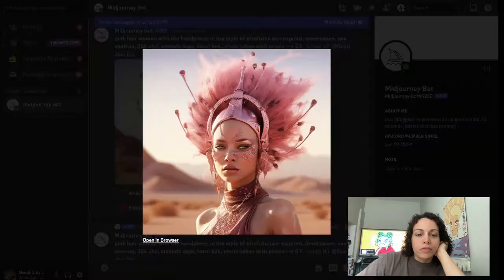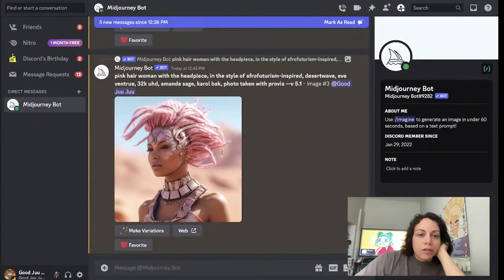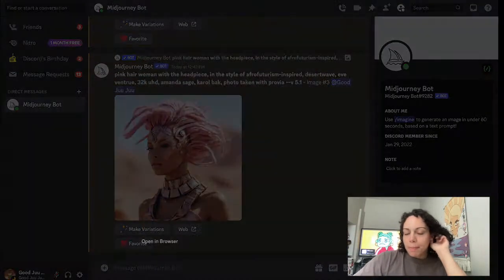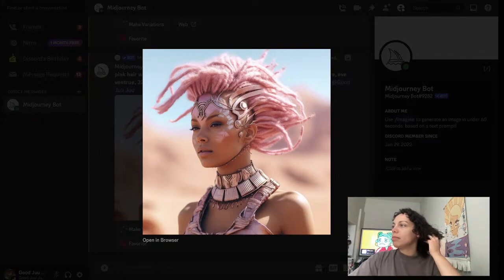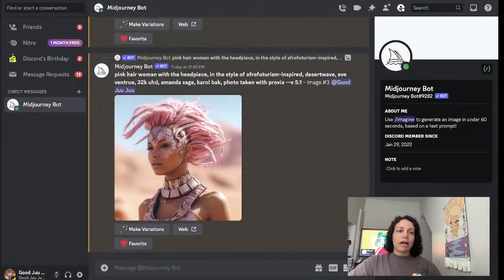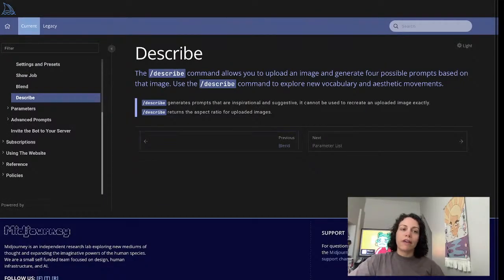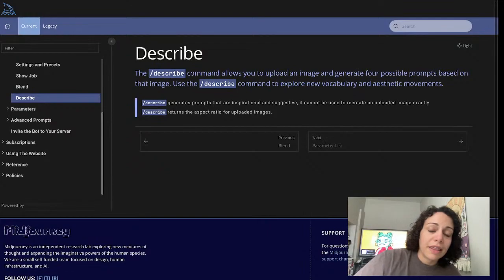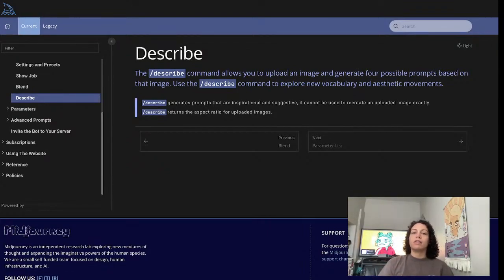Beautiful, beautiful, beautiful. All right, folks, well, that's a wrap. I think I did maybe 4 or 5. I don't remember. At least 4. That is how you use Describe. It is really straightforward. In fact, it is so straightforward that I think this is the least amount of documentation that they have for any of the commands. It's literally just 2 sentences.